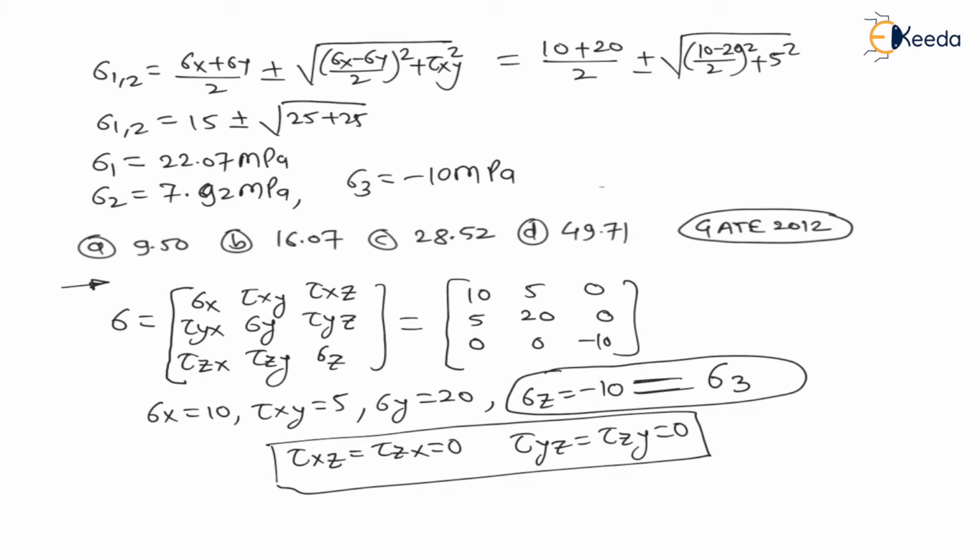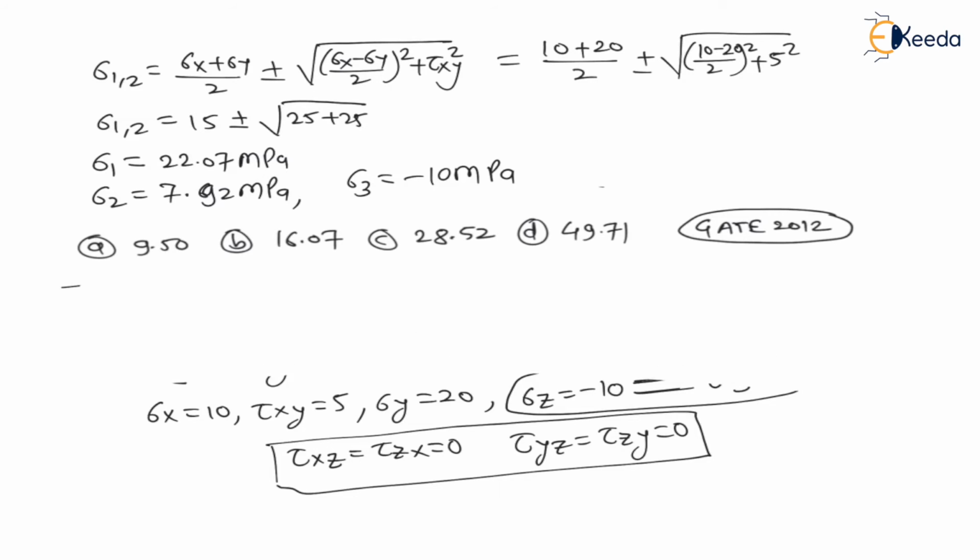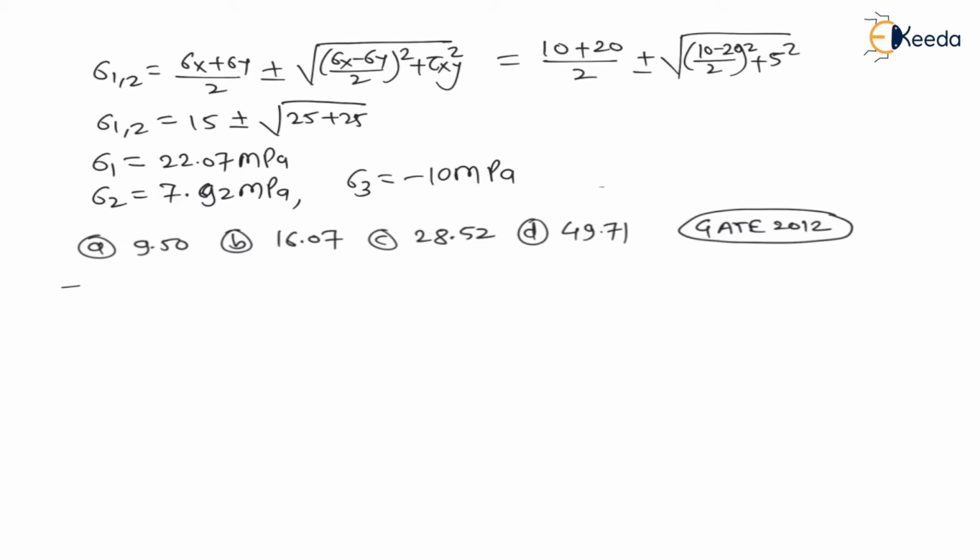Now, what was the question? In the question they are asking to find using von Mises yield criteria. Means we have to use von Mises yield criteria. Von Mises yield criteria means factor of safety we have to consider 1.